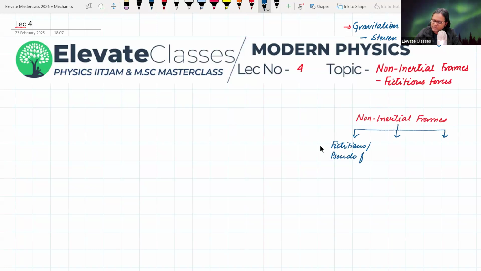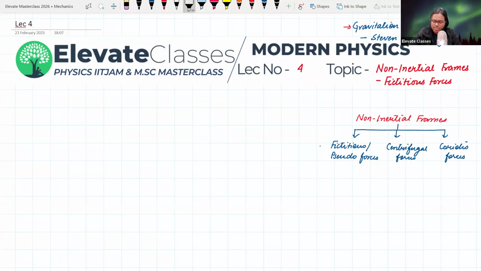Number one is fictitious or pseudo forces, which arise in an accelerating platform which is accelerating in a straight direction. दूसरा है centrifugal forces. Centrifugal forces arise in a rotating platform along a radial direction. और तीसरा है Coriolis forces. Coriolis forces arise in a rotating platform when some sort of a body is moving on the rotating platform.